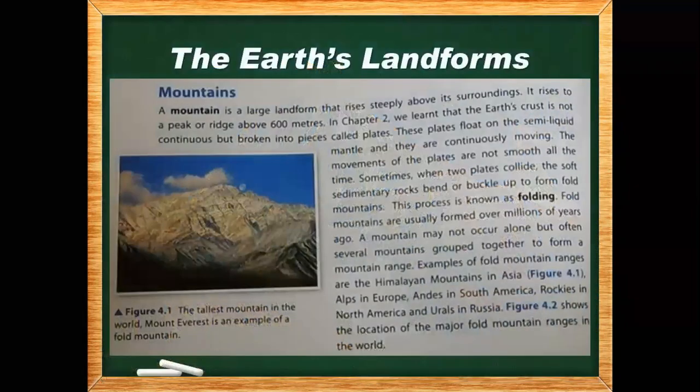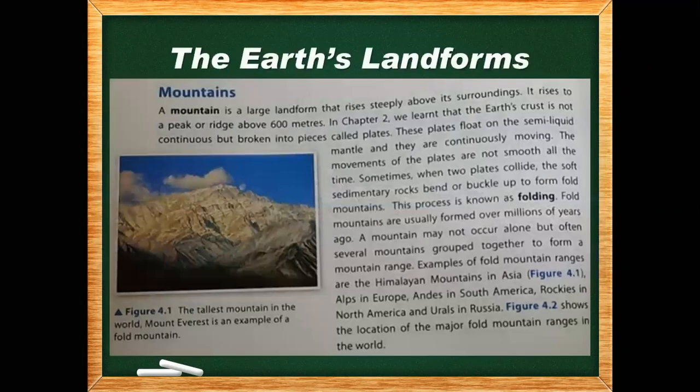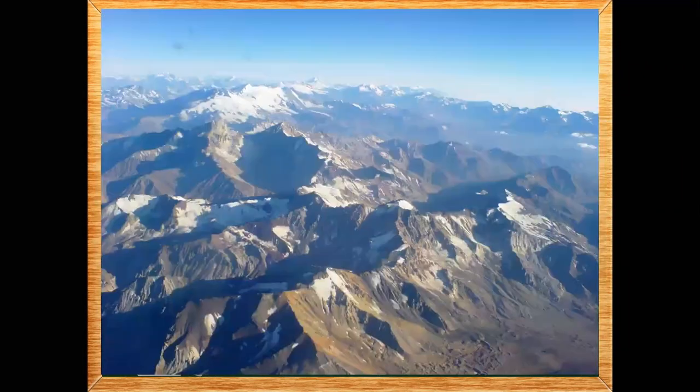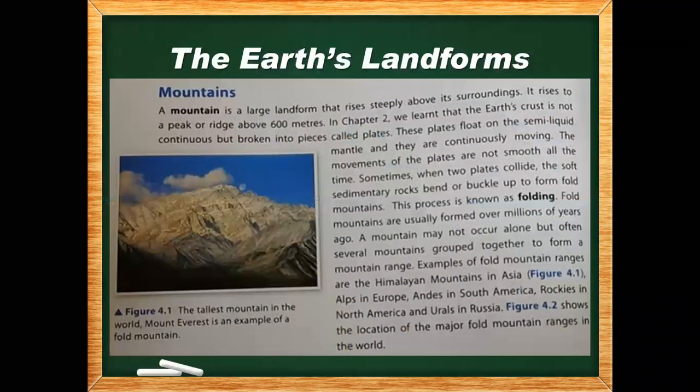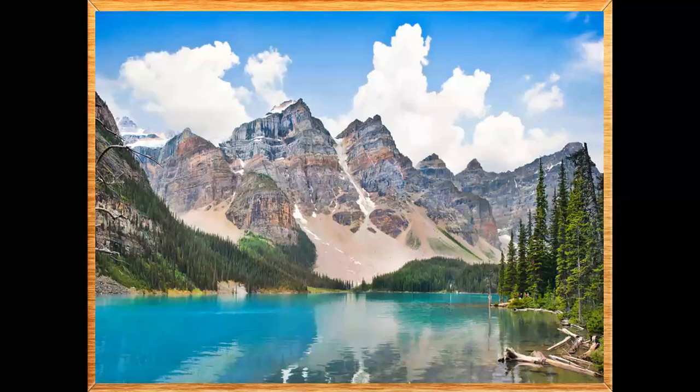The second one, we have the Alps in Europe. This is the picture of the Alps mountain range in Europe. And then the third one we have is the Andes in South America. This is the picture of the Andes mountain range in South America. If you see, there are so many mountains, not a single mountain. All of them are a range. And then we have the Rockies in North America. There are so many mountains, and see how beautiful they are.